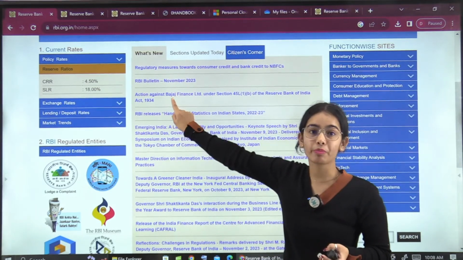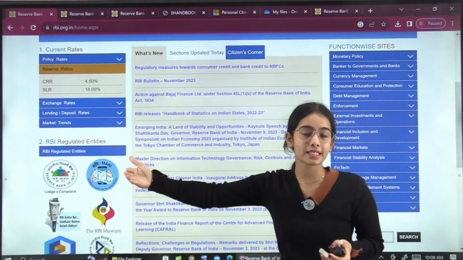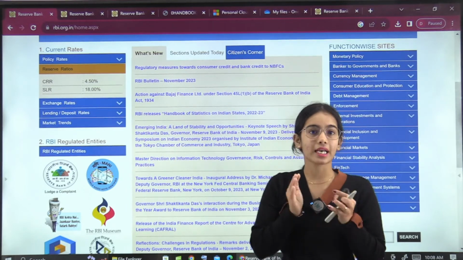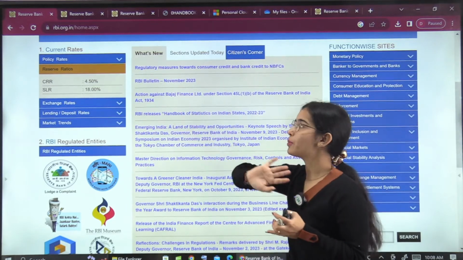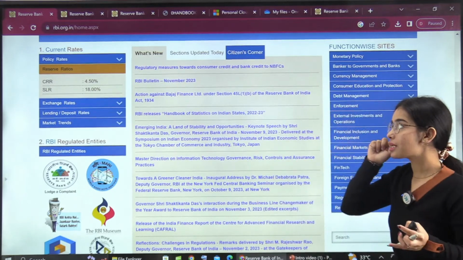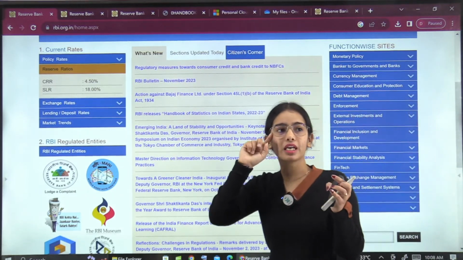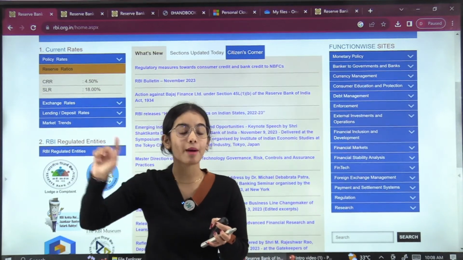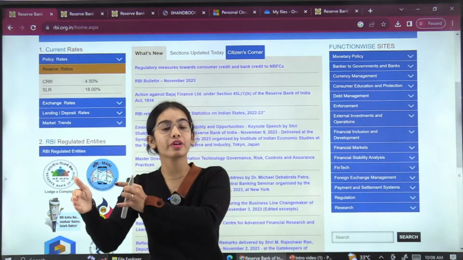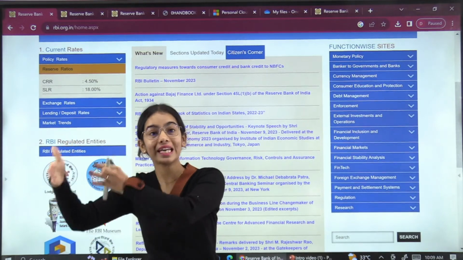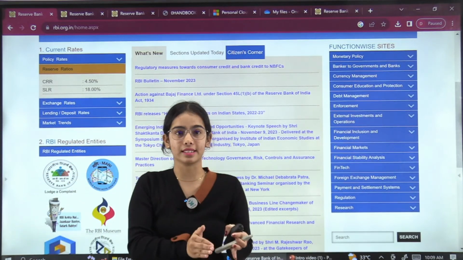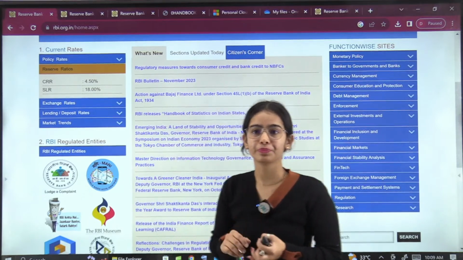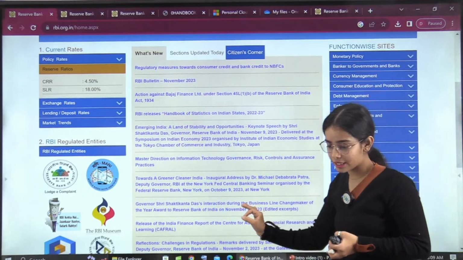That means the November month, of course the next month, the RBI exam is not going to come, so this RBI bulletin is not important. Okay, so this is something you have to remember, that if something is released every month, that is not important from the exam point of view. It will become important from the exam point of view when it is released just near to the exam, just before the exam. Okay, so till now everything is clear.